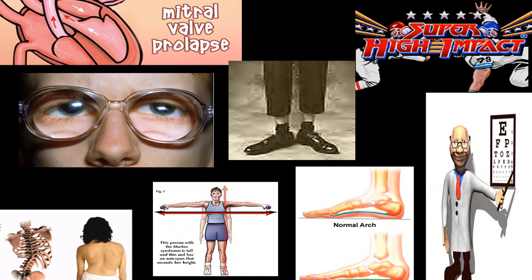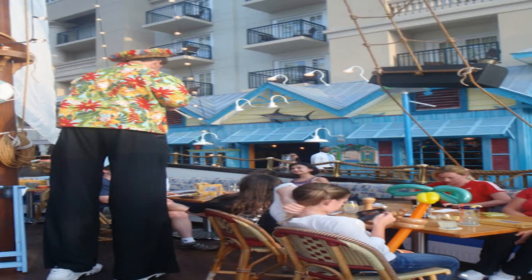These are some of the common features which are very important. You can see the height of this Marfan person and this person with a normal height. So this slide shows you how big the height of a Marfan person is, and this is a normal person.